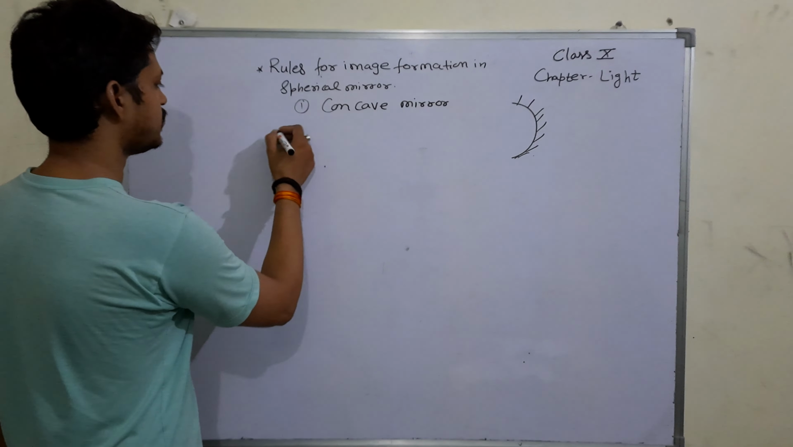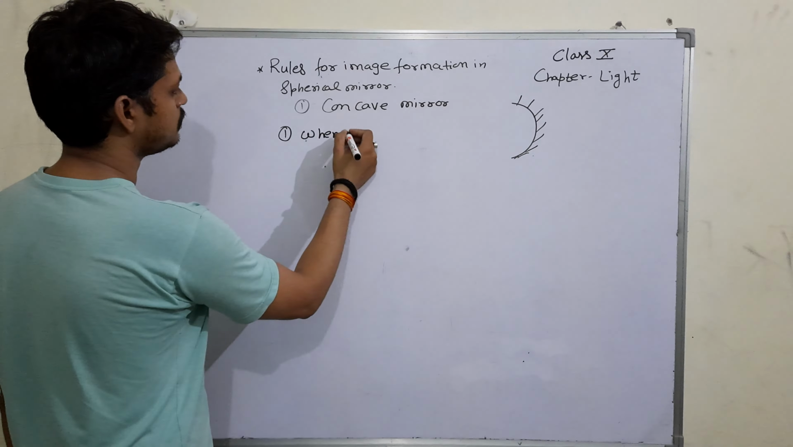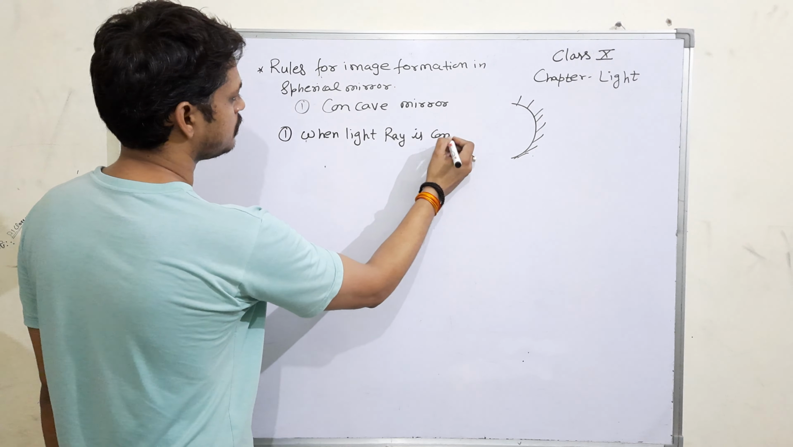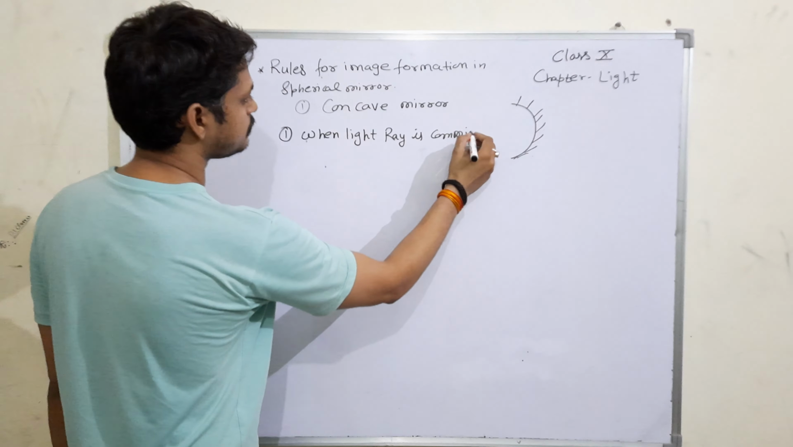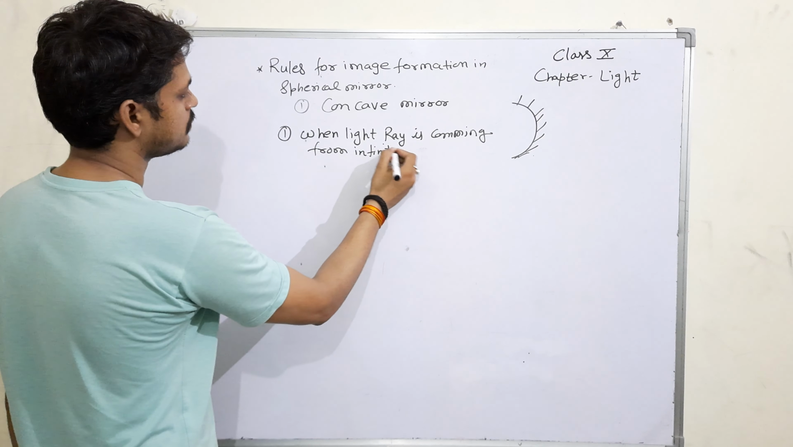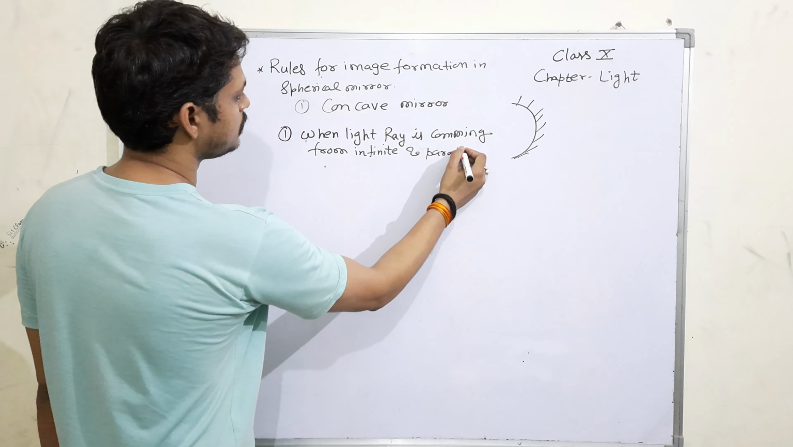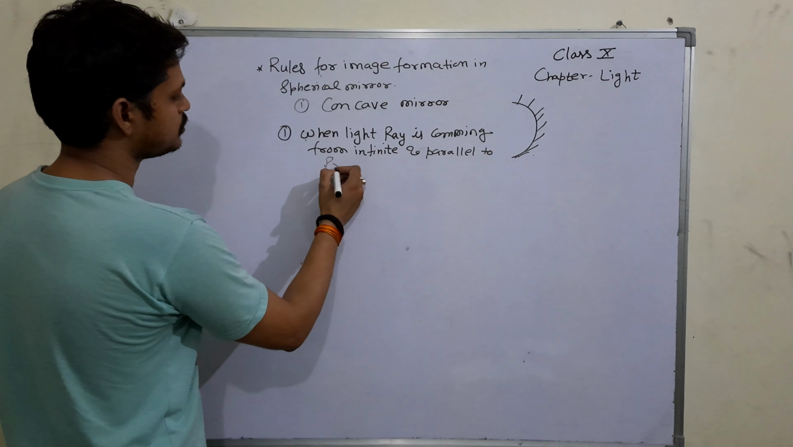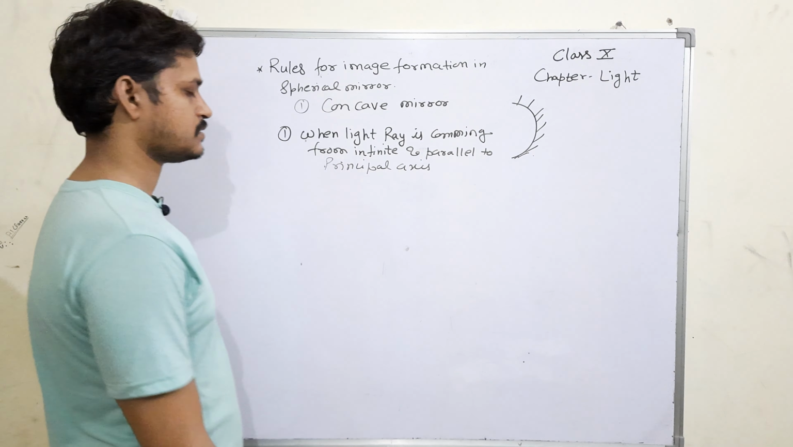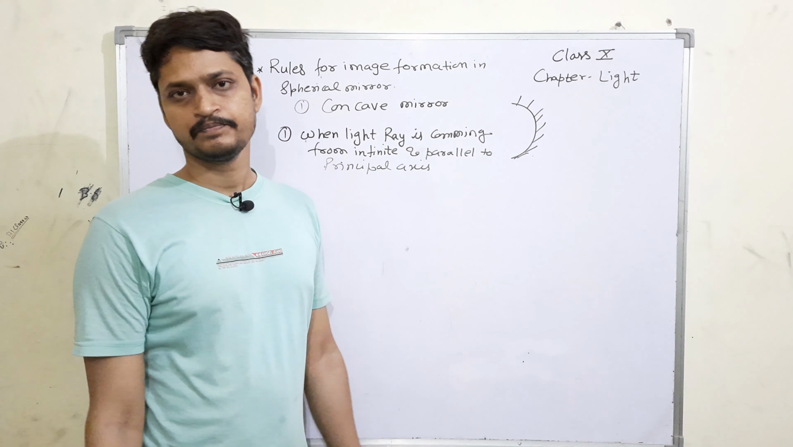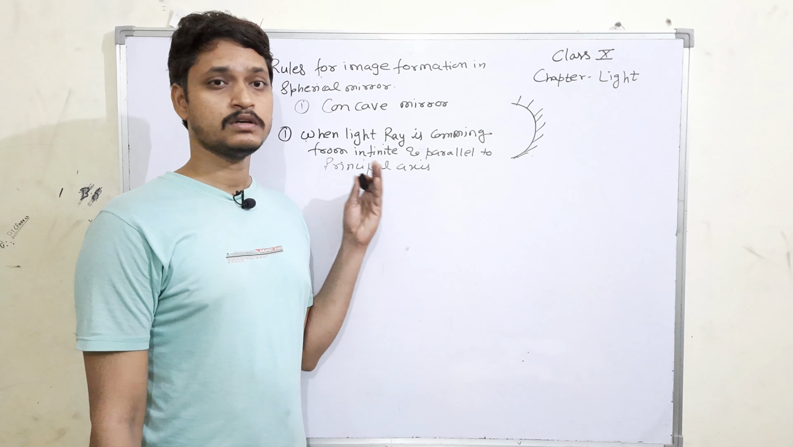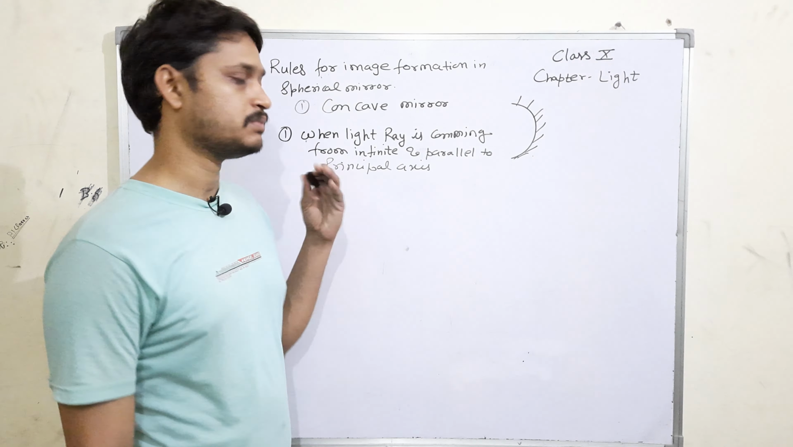So the first case is when the light ray is coming from infinity and parallel to the principal axis. This is the case. The light is coming from infinity and it is parallel to the principal axis. Then we have to see what is the nature of that light after the reflection from the curved mirror.